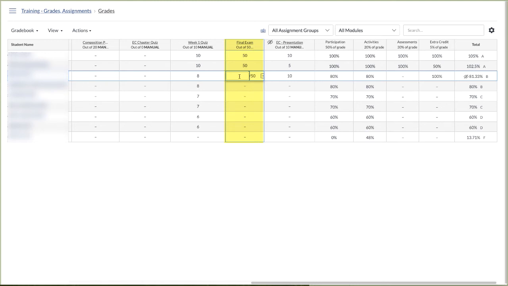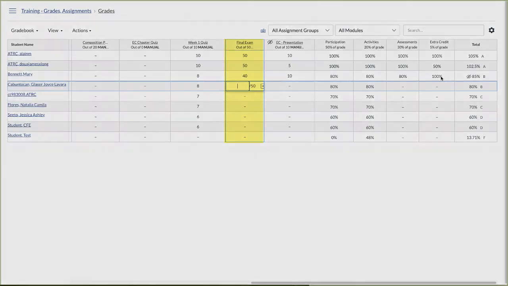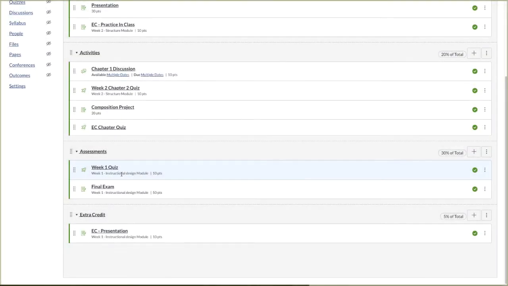If they are consistent and get 80% on the final, again they are 5% above where they were without the final because of the extra credit, the 5% gain here. If you have any other assignments within this group that are graded, then this 30% of the total will be calculated.